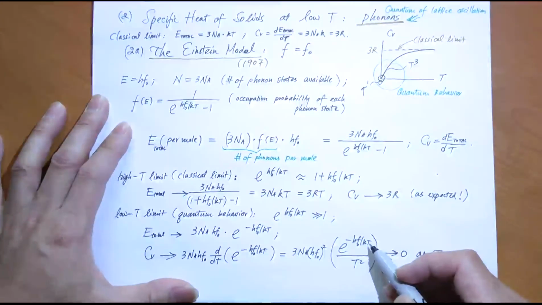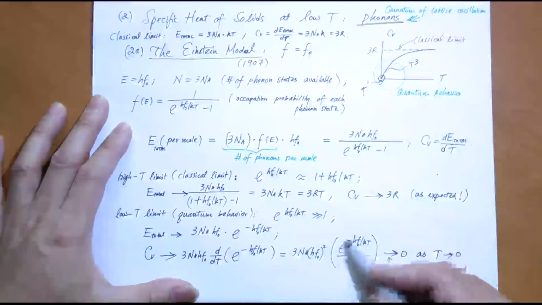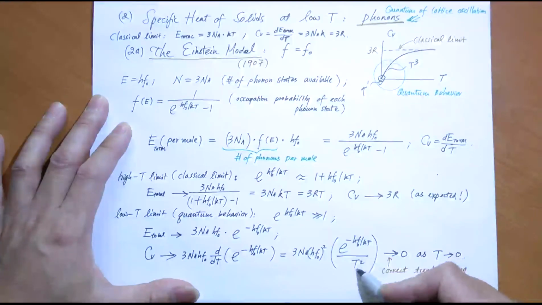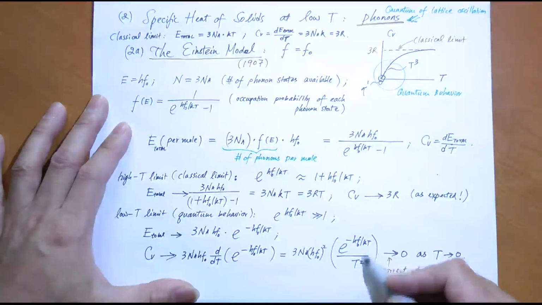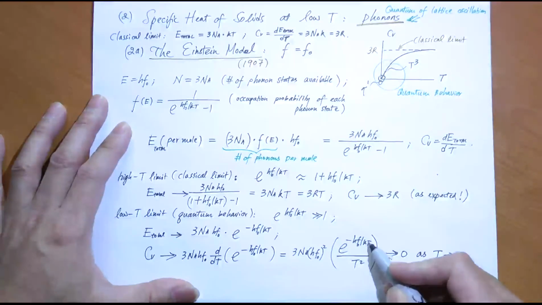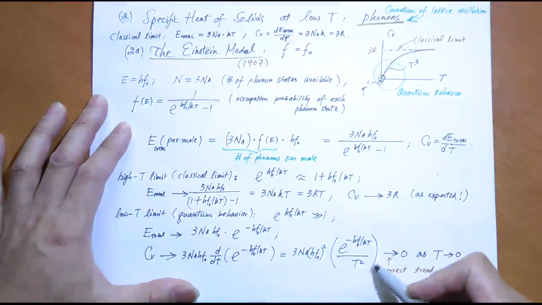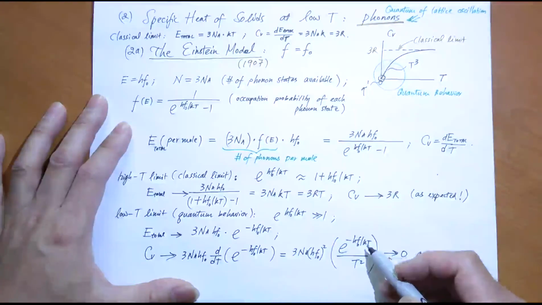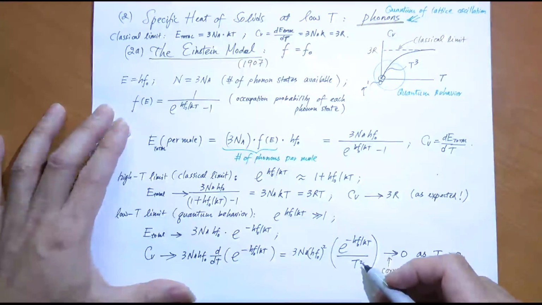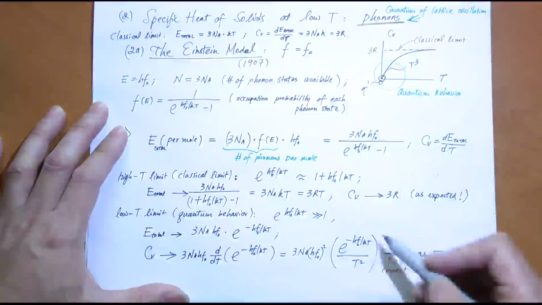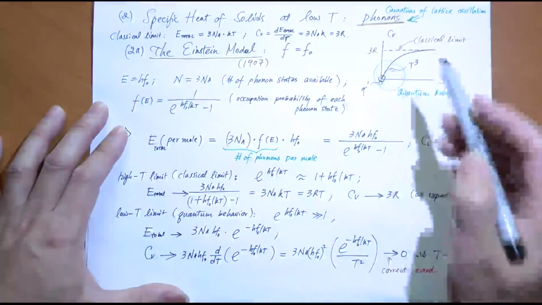So you got 2 competing functions. They both approach 0. In the numerator, it is an exponential approaching 0. In the denominator, it's a power approaching 0. So guess which one wins? Of course, the exponential one wins, right? So overall, as t approaches 0, this expression approaches 0 because the numerator approaches 0 faster than the denominator. So we found that CV actually approaches 0 exponentially.